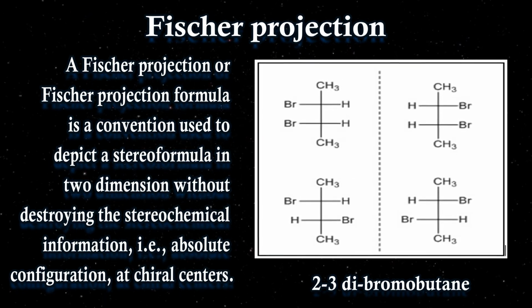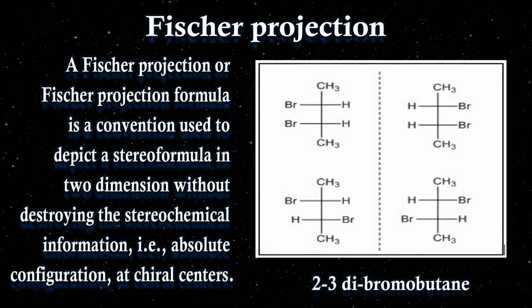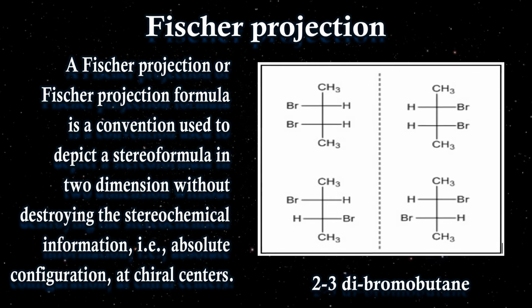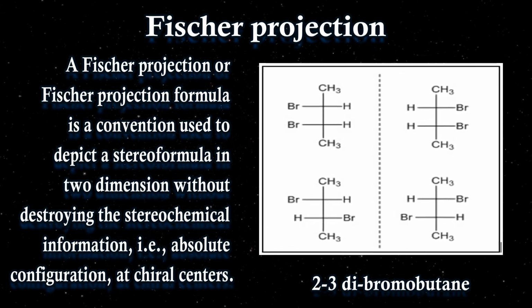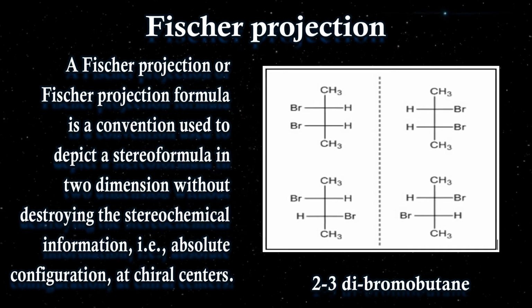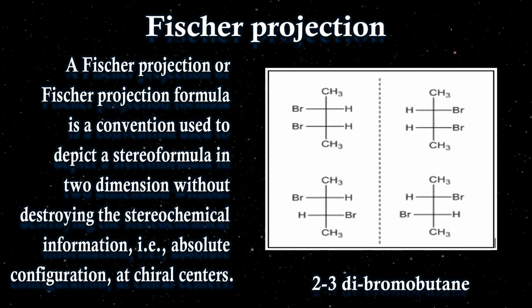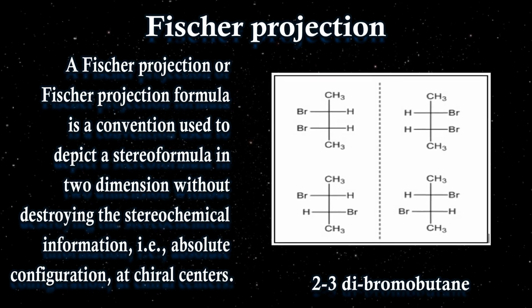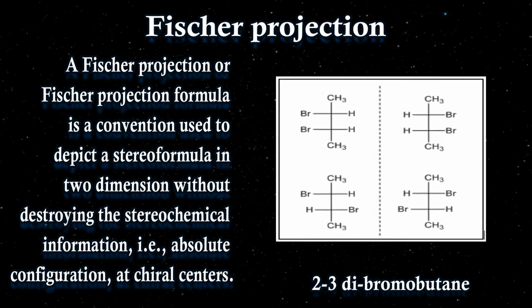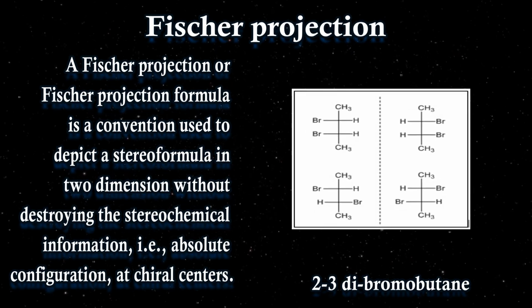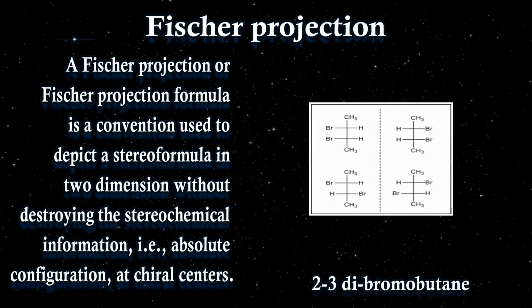Again, here we will not see about cis and trans. We will discuss cis and trans in the third lecture of stereochemistry, that is stereochemistry part 3. So here we will just see what a Fischer projection is and how it can be used to denote the structure of a compound. Basically it is a representation in which the vertical and horizontal lines show the bonds, and this way we are representing the Fischer projection.